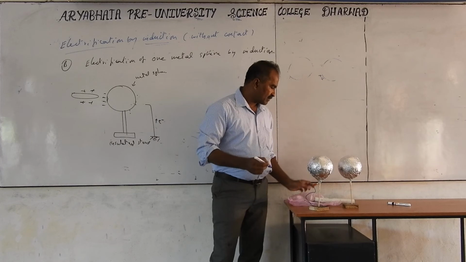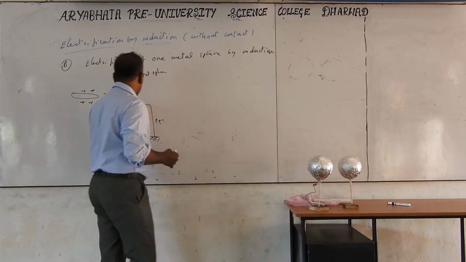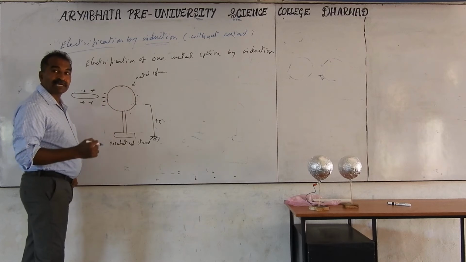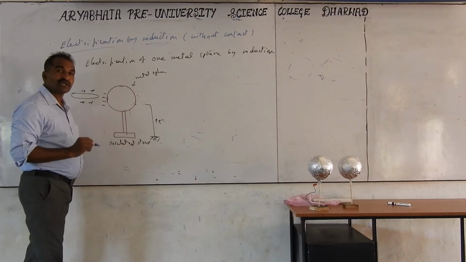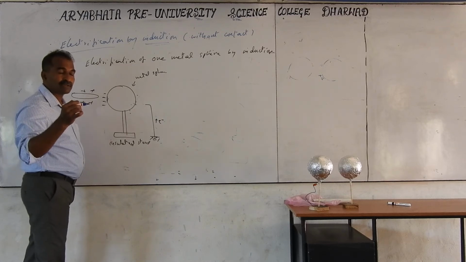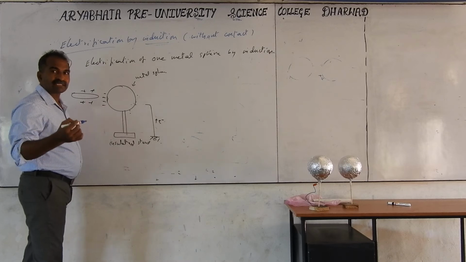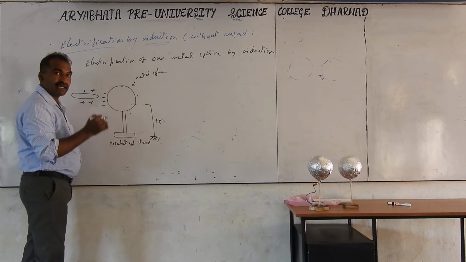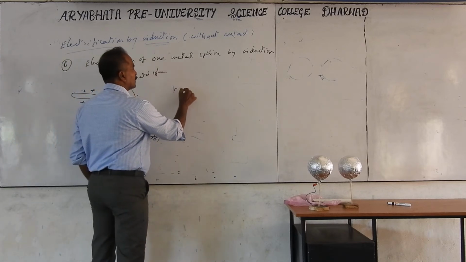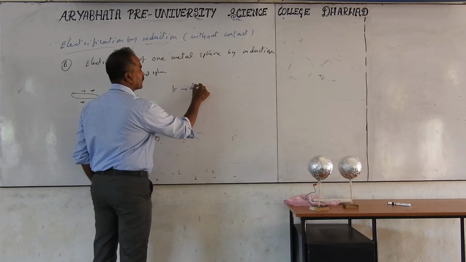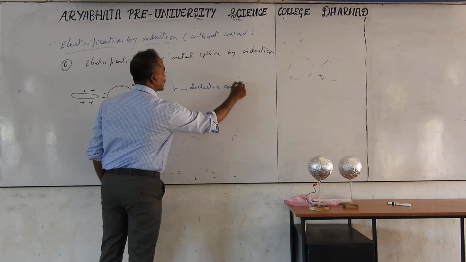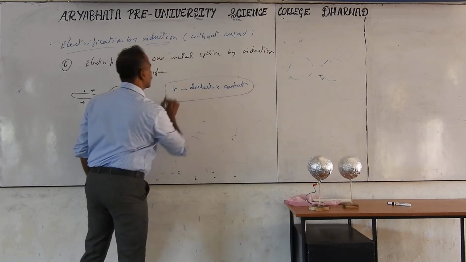By what amount is electrification possible here? How many charges can we put? It depends on the type of this material. Instead of metal I can take plastic or some other different types of materials, the different types of insulators: plastic, glass, different spheres I can take. That property is written by the constant K. This K is called the dielectric constant.